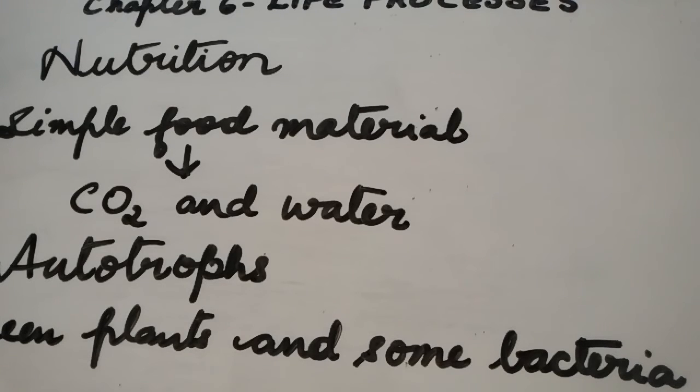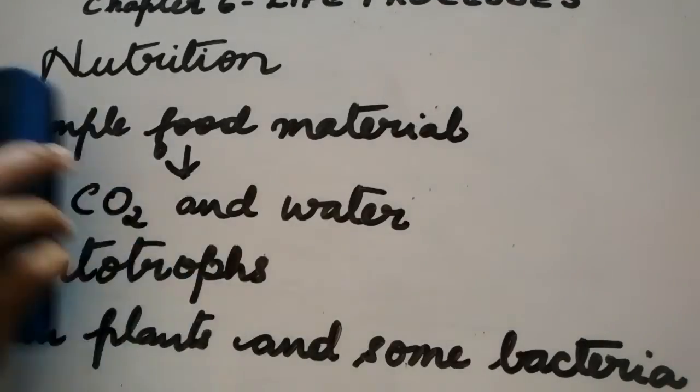Other organisms use complex substances. These complex substances have to be broken down into simpler ones before they can be used for the growth of the body. To achieve this, these organisms use the biocatalysts called enzymes.